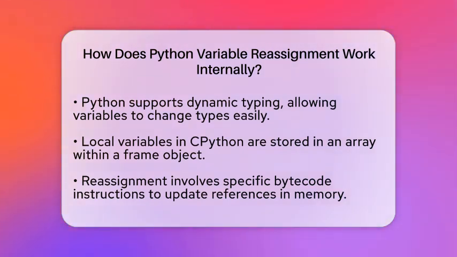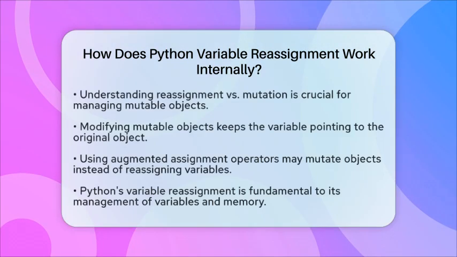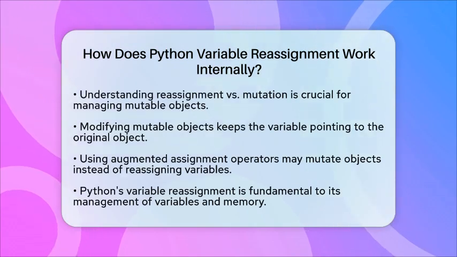It is also essential to understand the difference between reassignment and mutation. For mutable objects like lists or dictionaries, when you reassign the variable, it points to a new object. However, if you modify the object itself, the variable still points to the original object. This distinction is key to understanding how Python handles data.